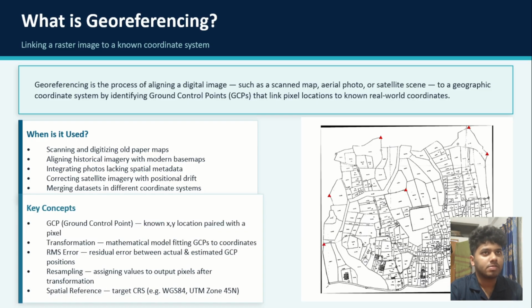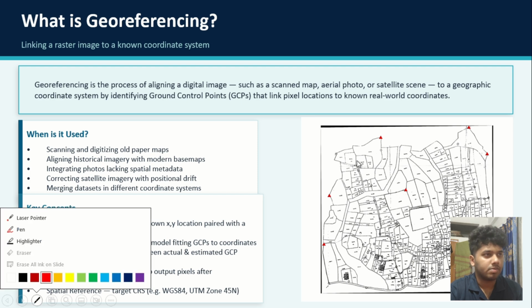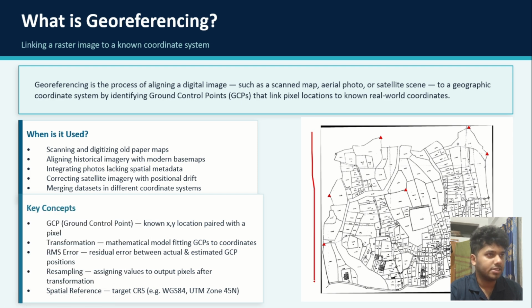So what is georeferencing? Before going through all the details, just look at this picture. This is a hand-drawn map of a Mauja of Bangladesh. It's a community detailed map, where each community details the ownership of a single person. Thousands of maps like this are still hand-drawn, so we have to assign them to the software to know where they are from and digitize them. So we'll focus on the details of georeferencing.